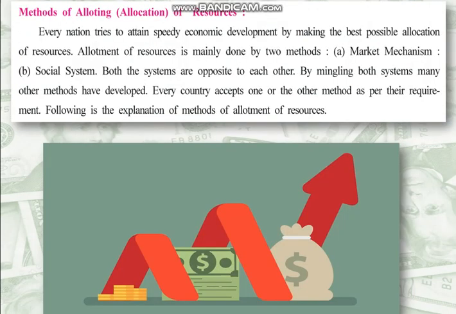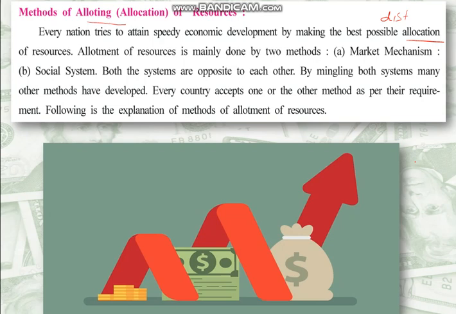Now let us see methods of allocation of resources. We had already seen previously that the resources which we have are very limited, and due to that, it is very hard for any country to attain speedy development. That's why every nation tries to attain speedy economic development by making the best possible allocation. Allocation is distribution of resources.